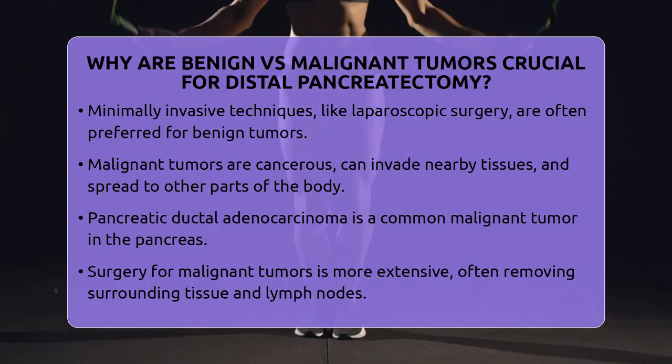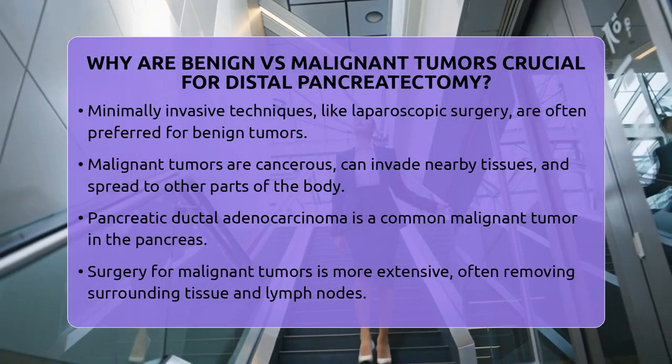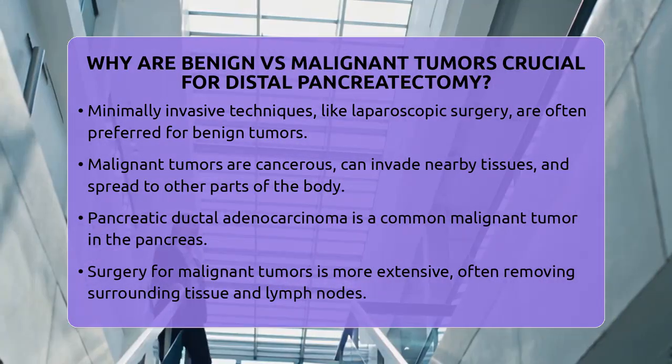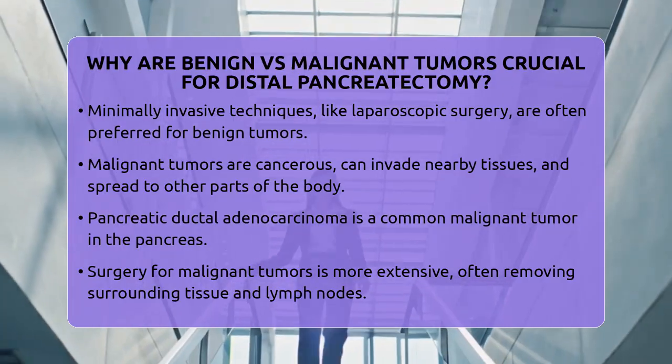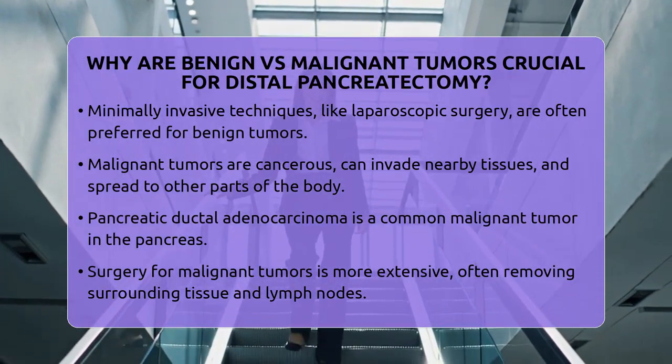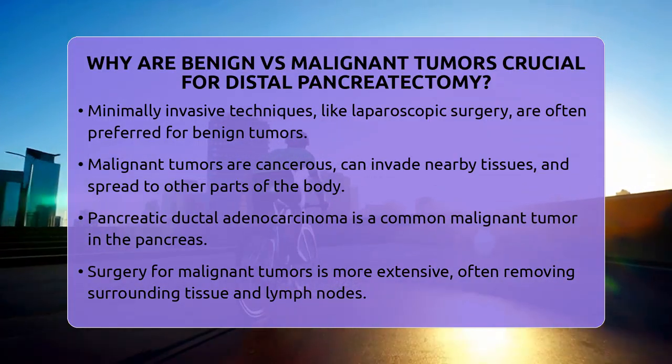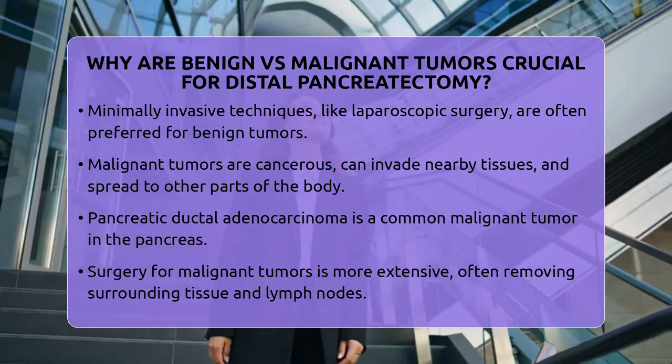On the other hand, malignant tumors are cancerous. They have the potential to invade nearby tissues and spread to other parts of the body. Pancreatic ductal adenocarcinoma is a common malignant tumor in the pancreas. Treating these tumors requires a more aggressive surgical approach.